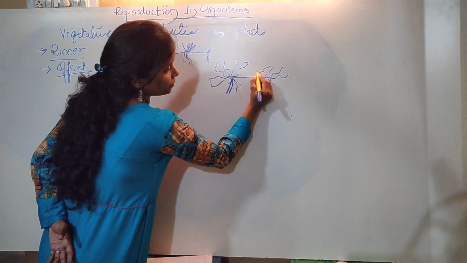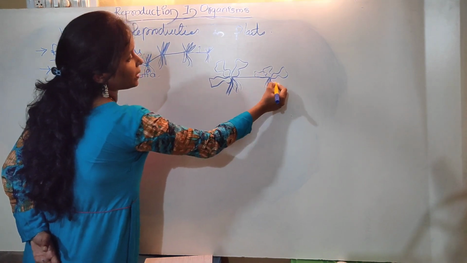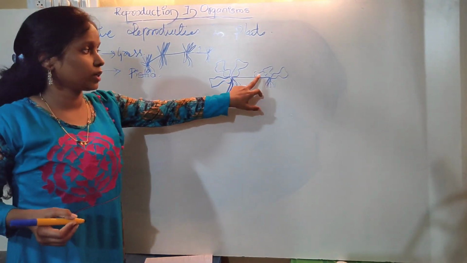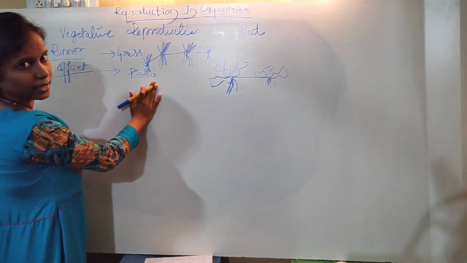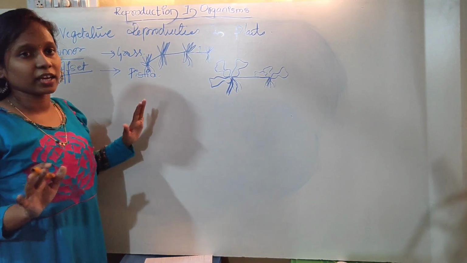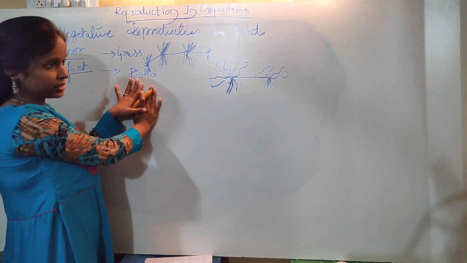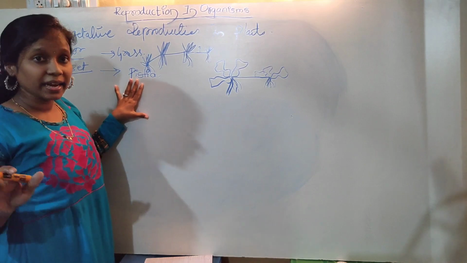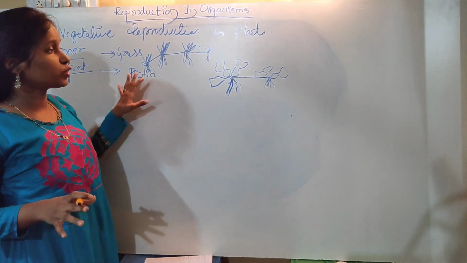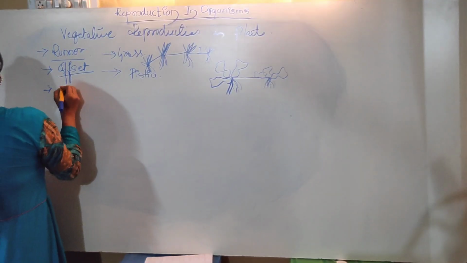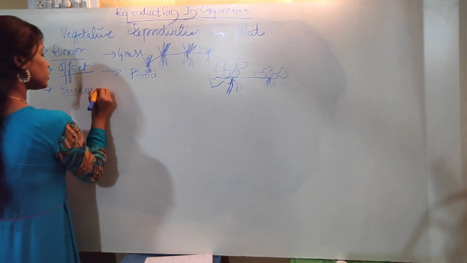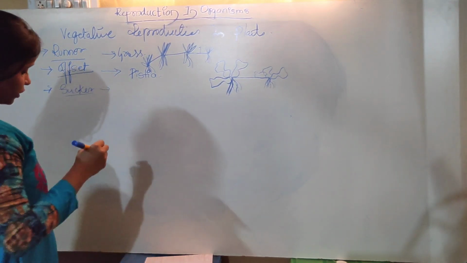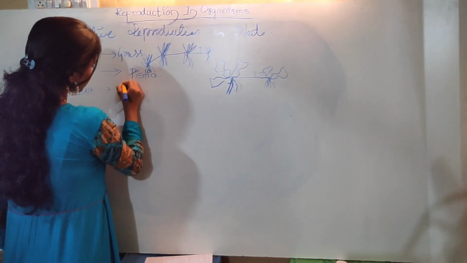In this fashion, it gives rise to a younger plant. This is called an offset in Pistia. Okay, you people are getting it? Please don't get confused between the terms as well as the examples. Please browse the examples on the net. You will get a clear-cut image of the offset as well as the runner. Okay, next thing we are studying is sucker. In the case of sucker, the best example is banana.